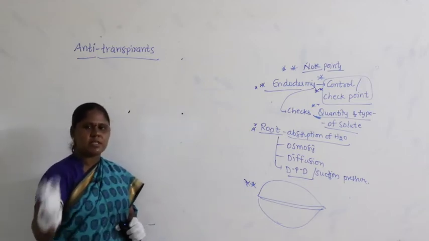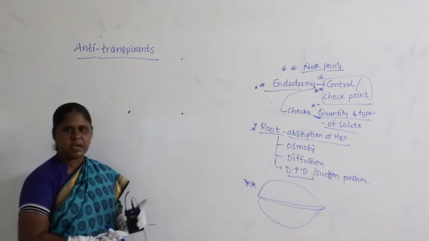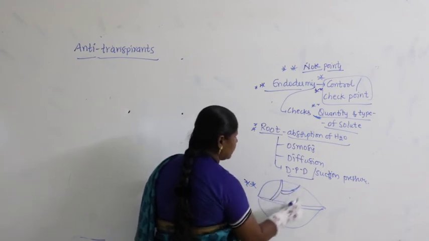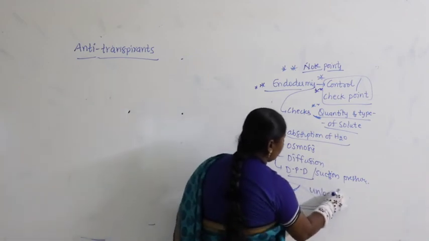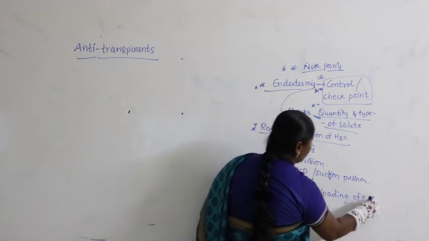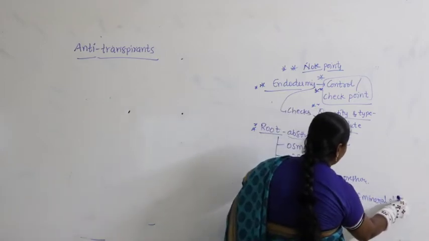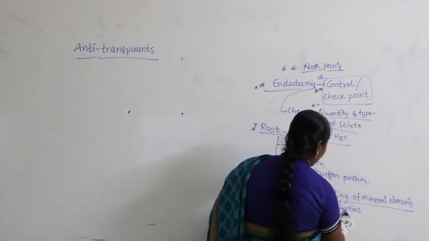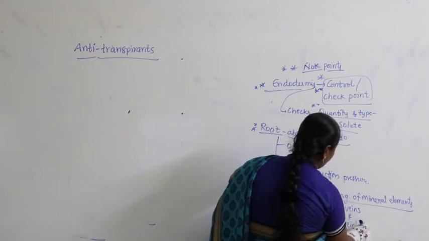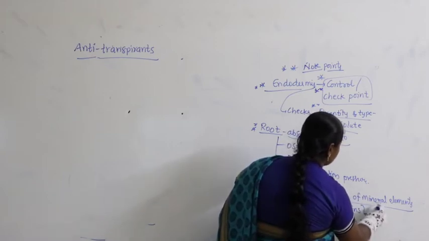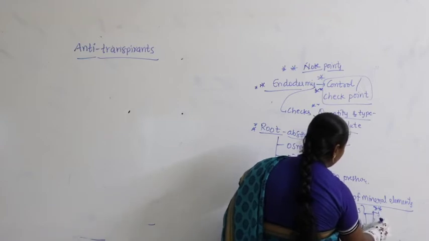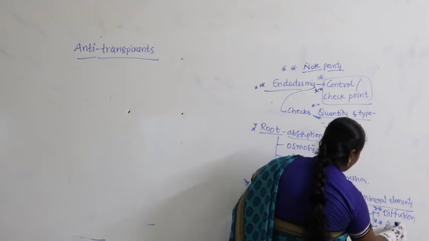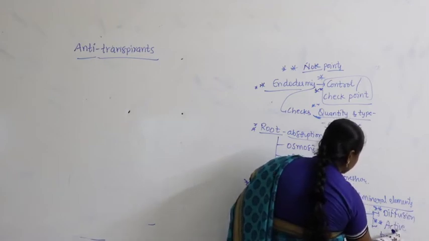You will just give a normal reading in the textbook, but you need to stress these points. Whenever you say veins and veinlets, we studied the unloading of mineral elements. Unloading of mineral elements occurs at veins and veinlets by two important processes. Can I know what they are? Diffusion as well as active transport. Very important to remember these things.